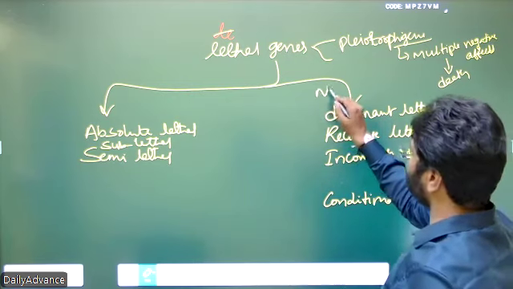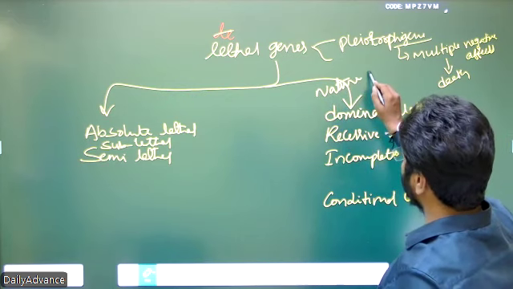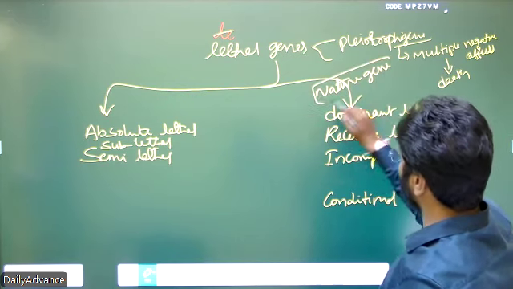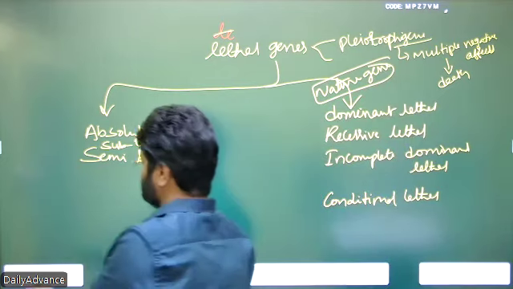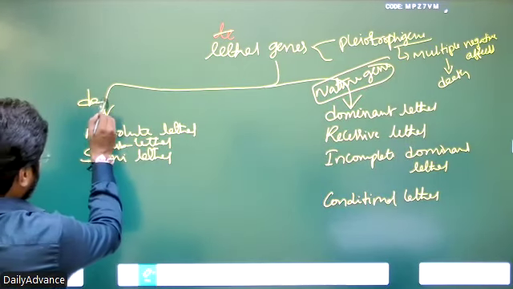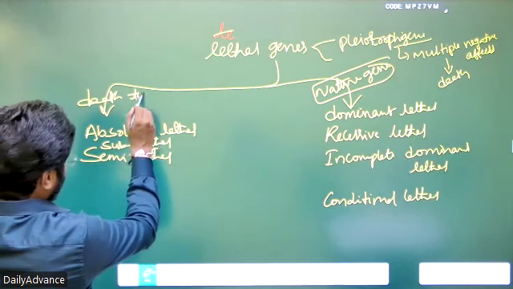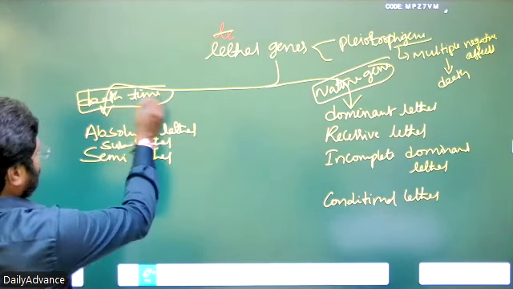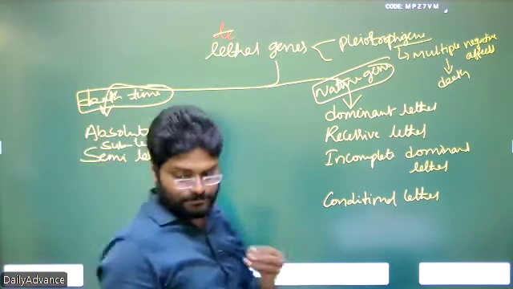So this is on the basis of the nature of the gene, nature of the locus. And the time of death. So this is the lethal classification.